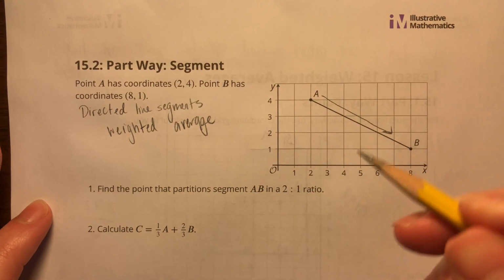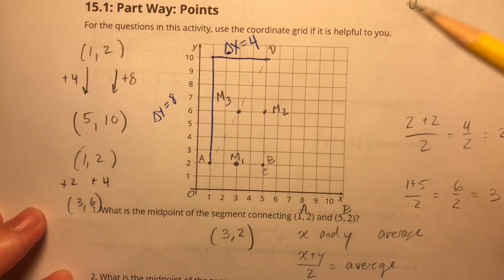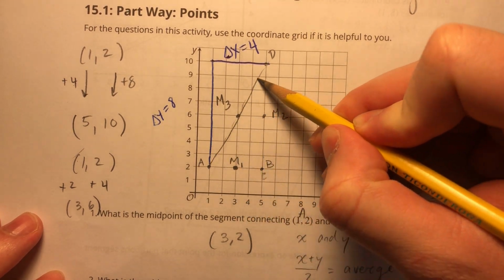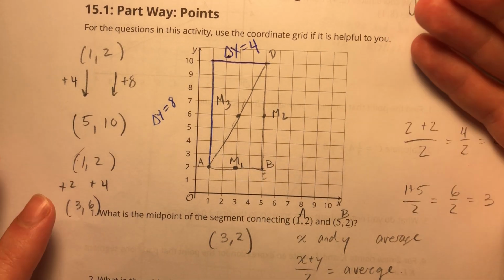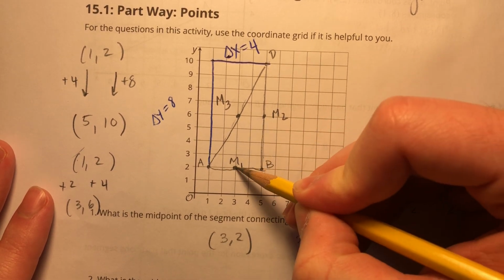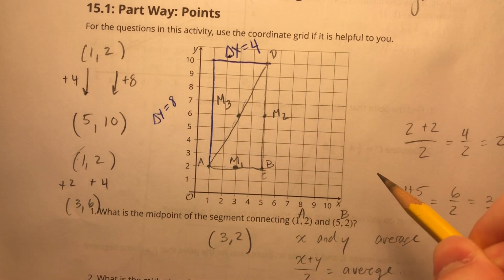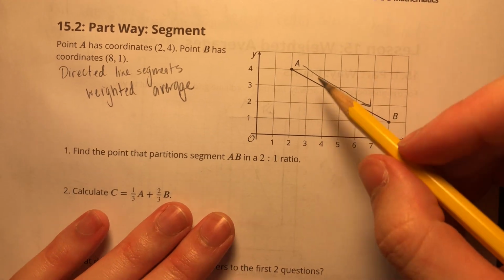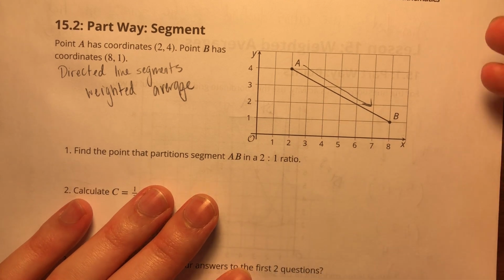Well, what does that mean? We just found averages, right? In 15.1, we found the midpoint between 2 points. Really, we created 3 line segments here, and we found right in the middle of wherever that line segment was. It wasn't closer to D or closer to A. It was right in the middle, equidistant from the 2 endpoints. What we're doing now with these weighted averages is finding a point that is slightly further away from A, now closer to B. That creates a 2-to-1 ratio.